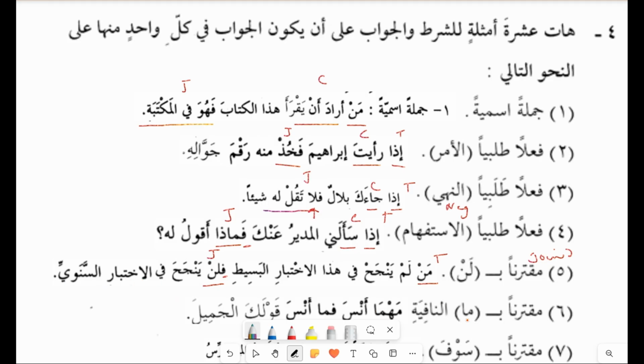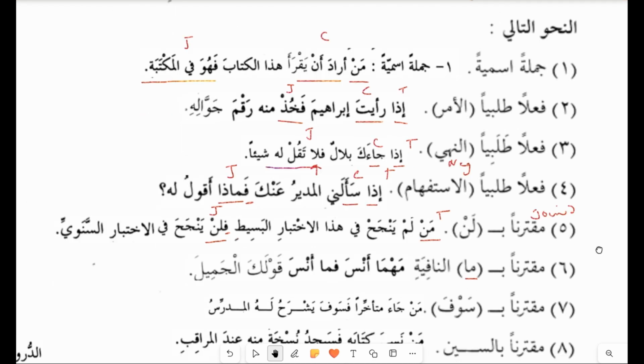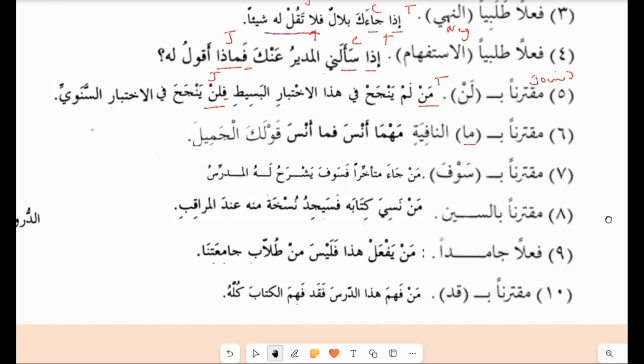Now muqtarinan bi ma. So this is a nafiya, means ma for the meaning of not. So let's see, there are other sentences here, and now we will do this with ma, an-nafiya. Mahma, the tool, ansa, the condition, fama ansa qawlakal jamil. So fama ansa, this is the jawab, ansa.